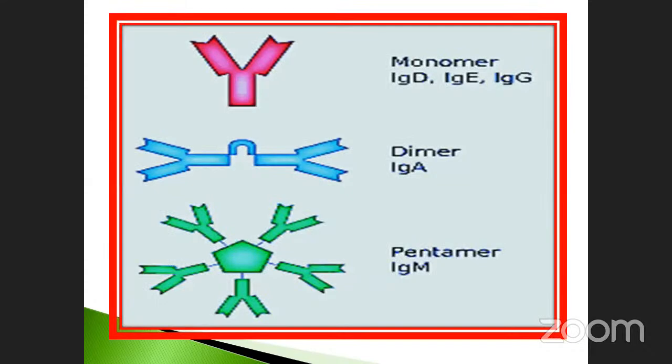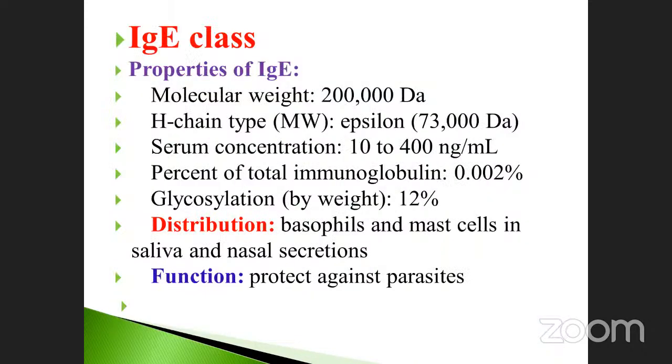And then lastly, see the structures. These are all monomers, as we already discussed: immunoglobulin D, immunoglobulin E, immunoglobulin G. This is called a dimer. This is the pentamer nature. Okay, to the next. Immunoglobulin E is the last.